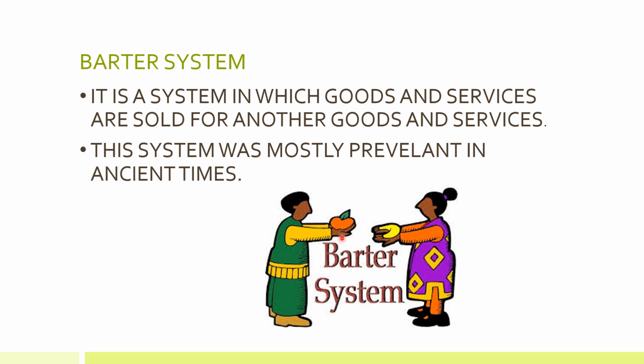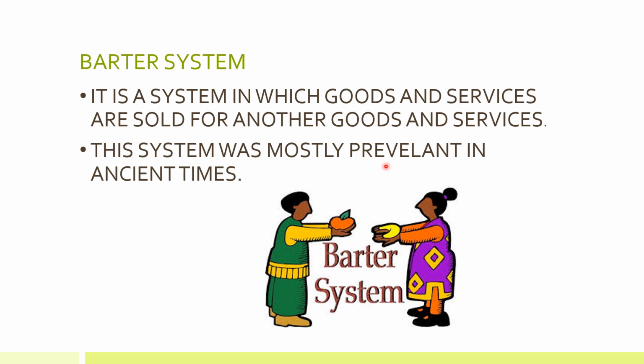We will not use money at all in this system. So it is a system in which goods, मतलब सामान, and services, मतलब जैसे टीचिंग हो गई या बार्बर हो गया. Barber, they are not giving you any saman or goods, no, they are providing you with services, are sold for another goods and services.